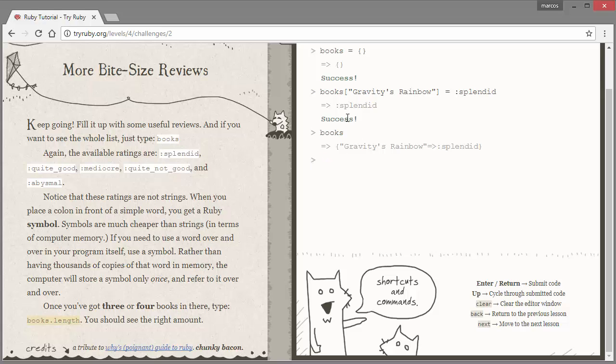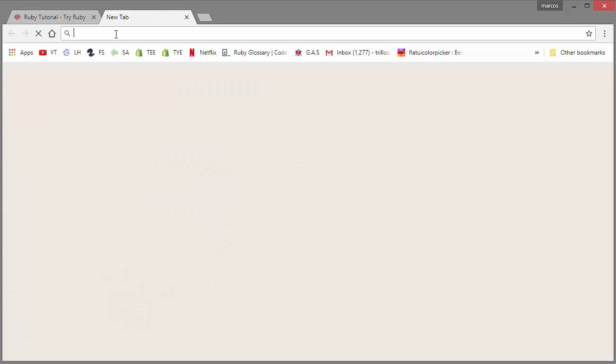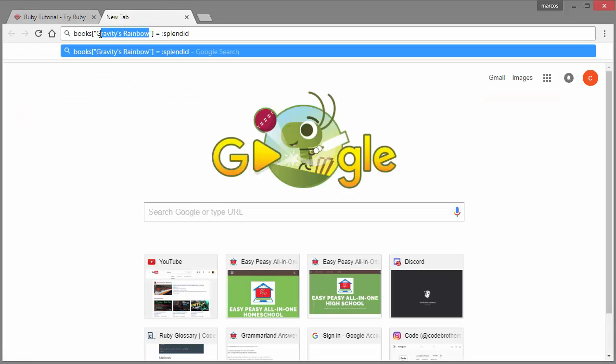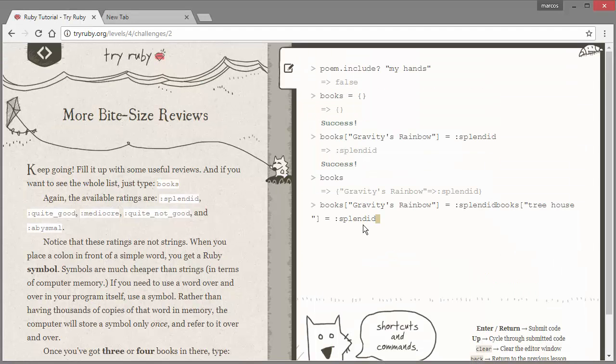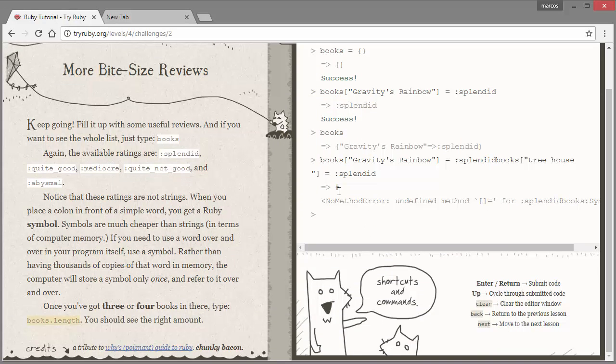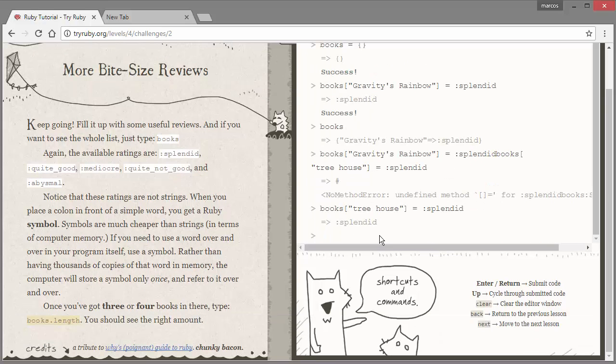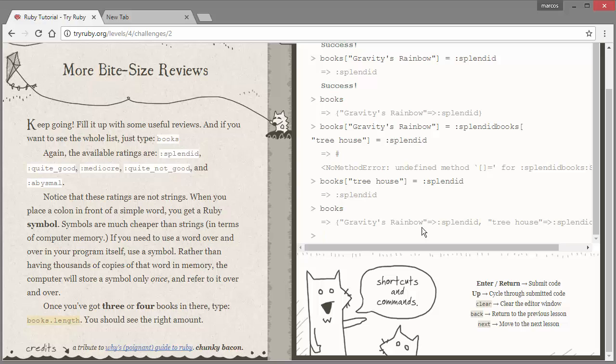Oh wait, okay, so we could, if we wanted to, copy this. I mean, I want to edit it. There. So now when we do books, now we have 2 books. Again, the ratings are that and that. Notice that these ratings are not strings. When you plant a colon in front of a simple word, you get a Ruby symbol. So these are symbols.